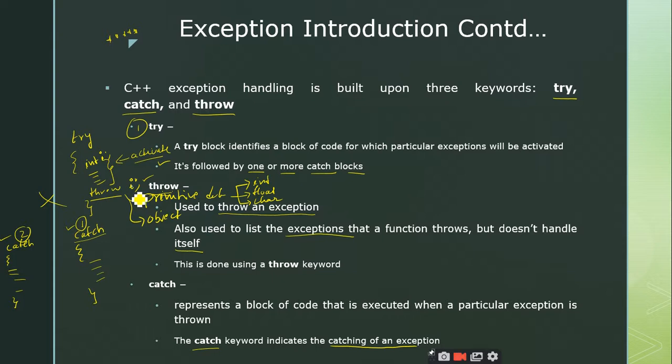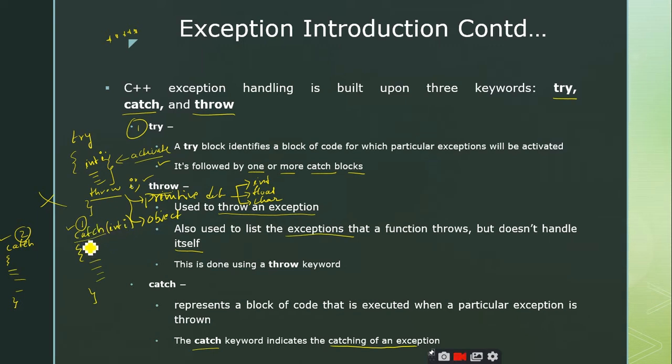And what is it that I am throwing here? Primitive data type, sir. Integer data type. So the catch should have a parameter which should catch that thrown exception or thrown primitive data type, whatever it may be, right?